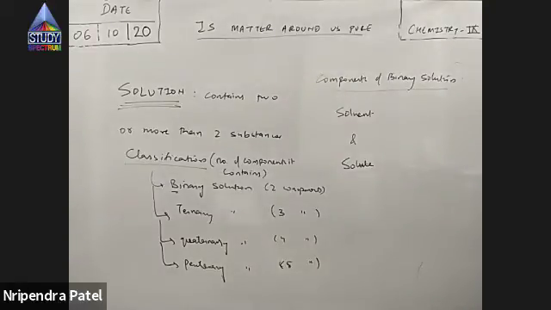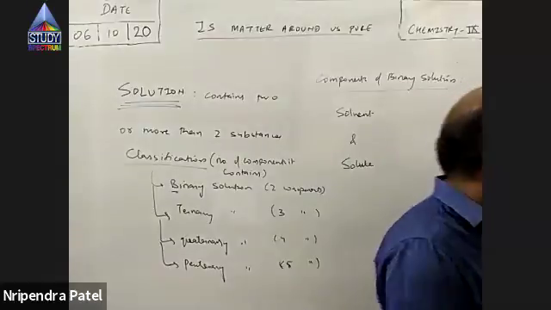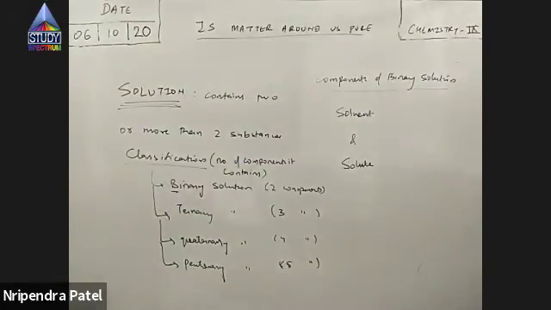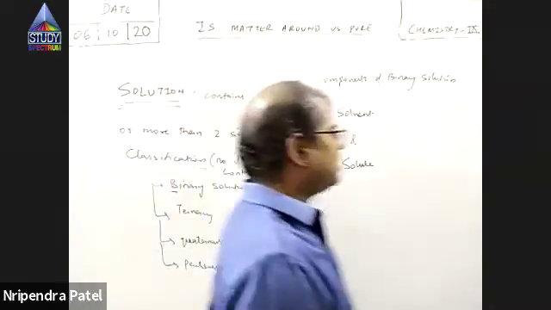The simplest statement for solvent and solute is that the one which is present in larger quantity, in excess quantity, is known as the solvent. And the one which is present in smaller quantity is known as the solute. So what is solvent, what is solute? Solvent is the substance which is present in larger amount, right? For example, a sugar syrup contains 100 gram of water and 20 gram of sugar.